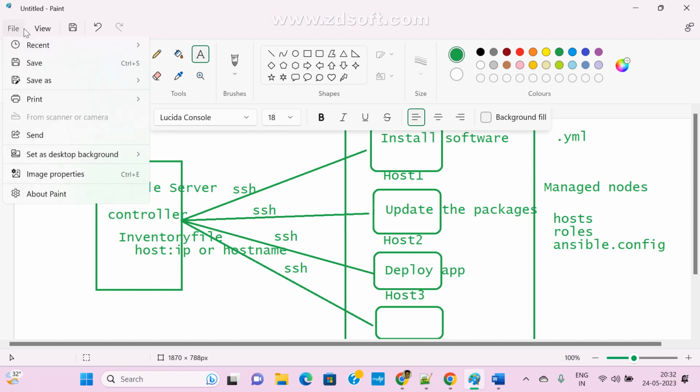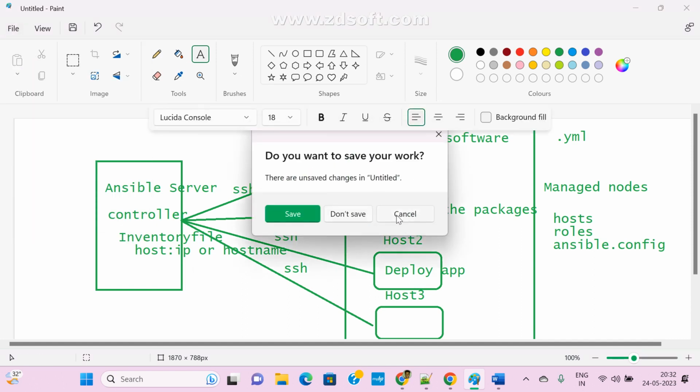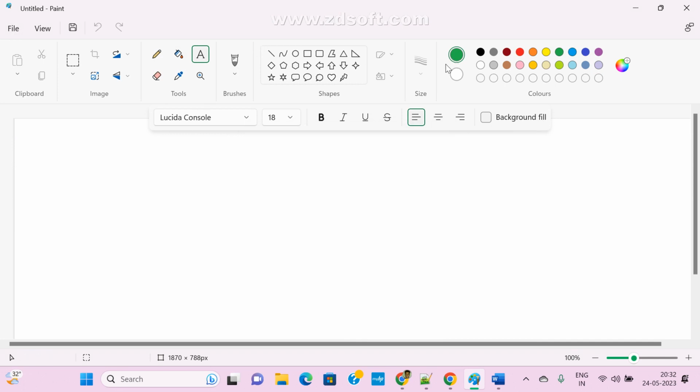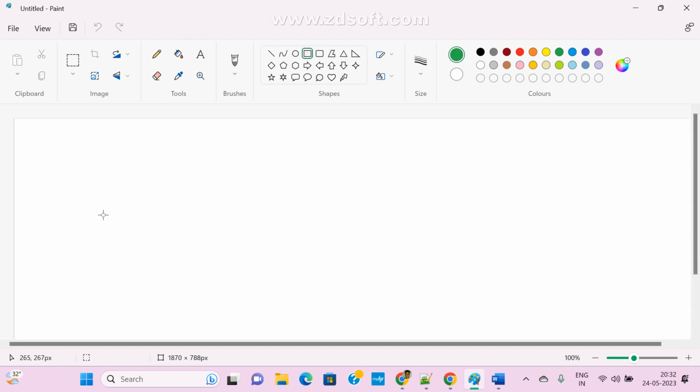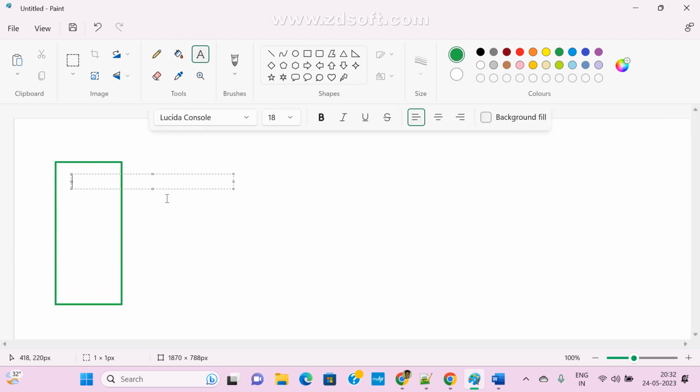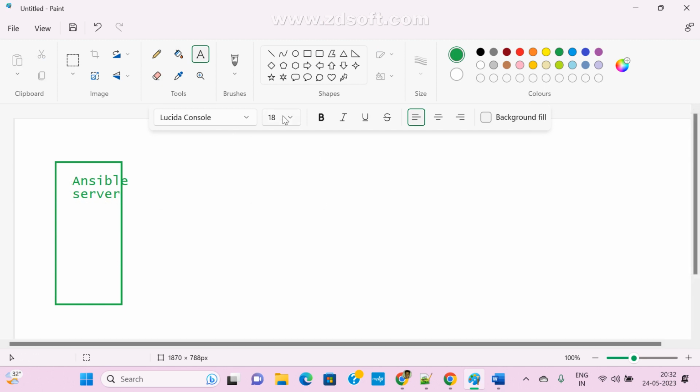Coming here, this is my controller, the Ansible server. Now just assume here we have many host machines.